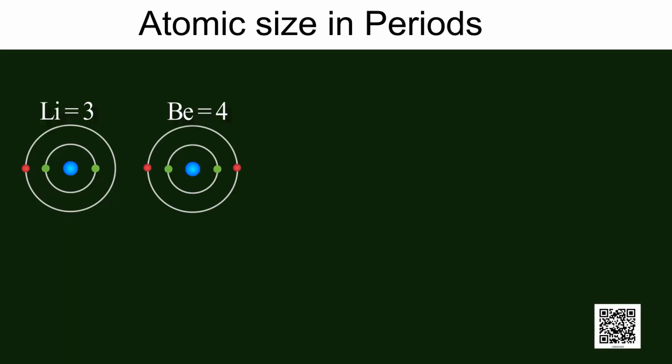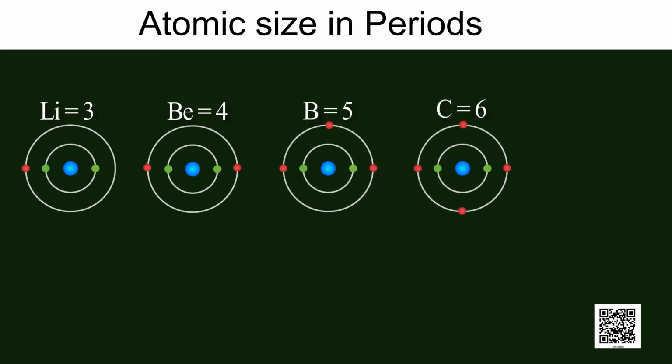Now, let us discuss about atomic size in periods and groups in modern periodic table. When we look to the elements present in second period of periodic table, there are lithium, beryllium, boron, carbon, nitrogen and oxygen elements.